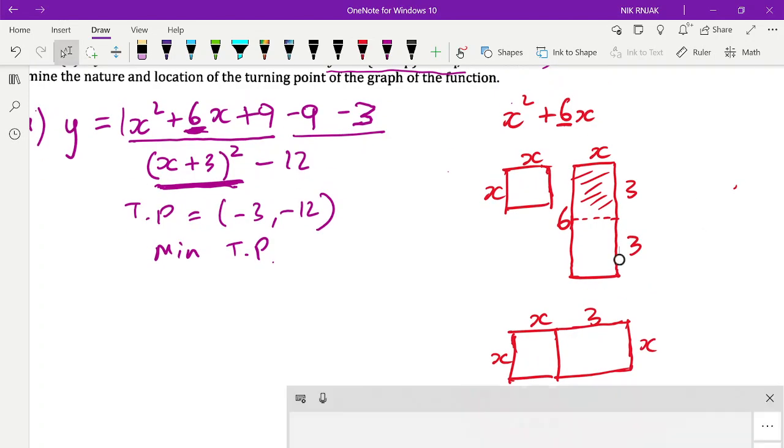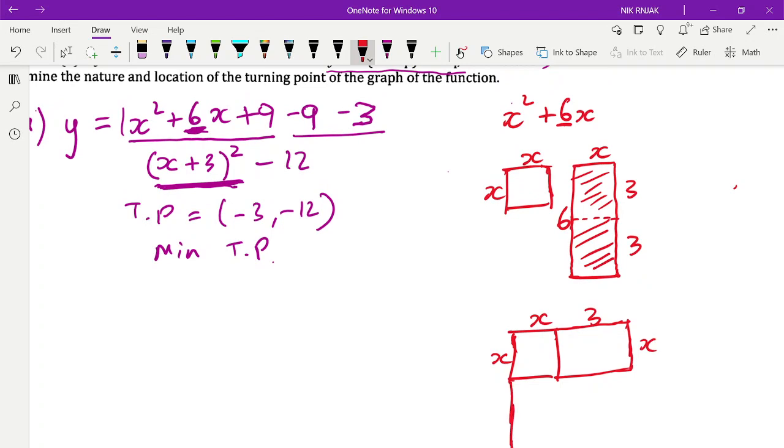And then the other piece, this piece here, I'm just going to draw here. I'm going to keep it in the same orientation. And so this is 3 and x. You see that this is almost a square, but it's missing this last piece.